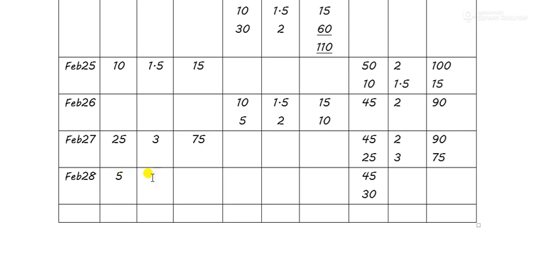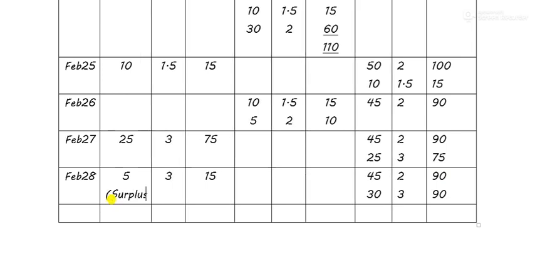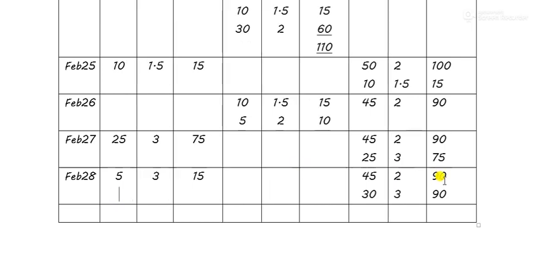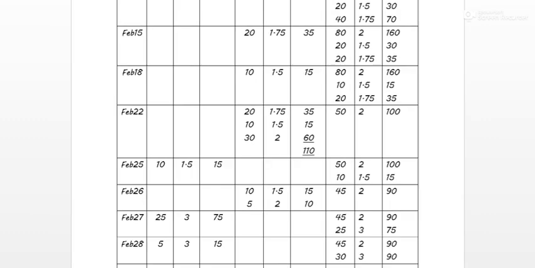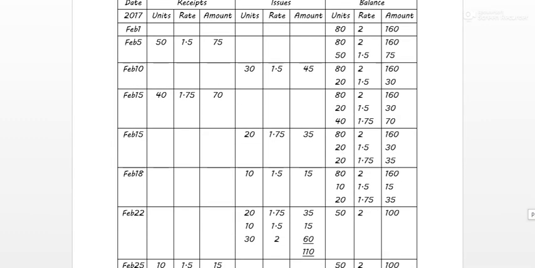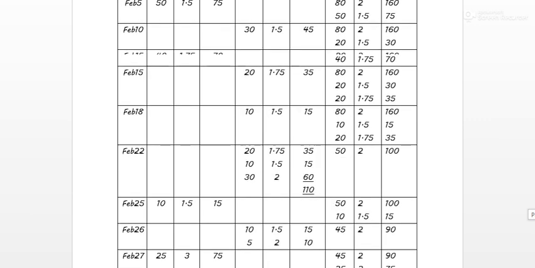At what rate? This is the LIFO method, so we'll record it at the rate of 3 rupees, correct? This is for 2 rupees and this is for 3 rupees. This becomes 90, this becomes 90, 180 total. So in this part you can see a surplus, right? It is called a surplus. Okay, let's not write over here because it will destroy the whole sum. So please copy this sum, quite a long sum, right? Sums like this come in your exam.